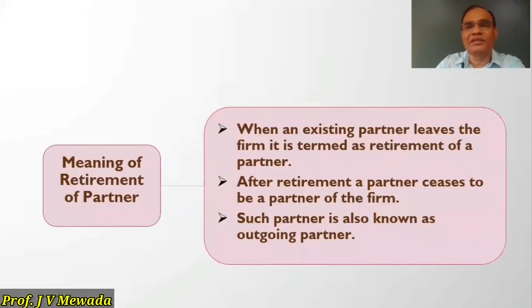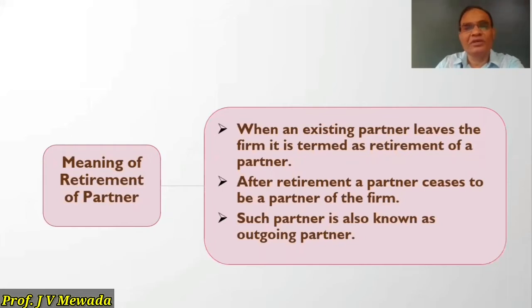When an existing partner leaves the firm, it is termed as retirement of a partner. He has already been working as a partner for a number of years. And now, as I told you, on account of certain reasons, he is not willing to continue as a partner and he leaves the firm. After the retirement, the partner ceases to be a partner of the firm, and such a partner is known as an outgoing partner. So this is the meaning of retirement.